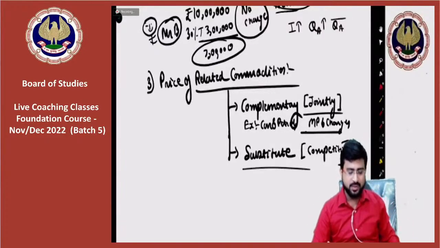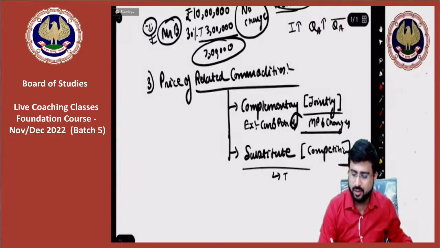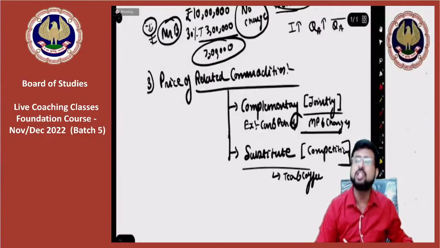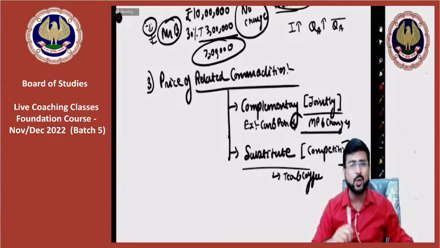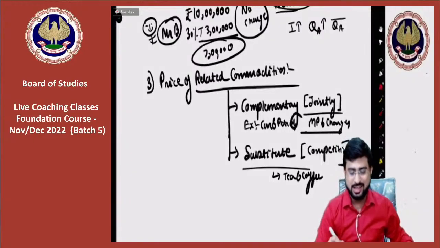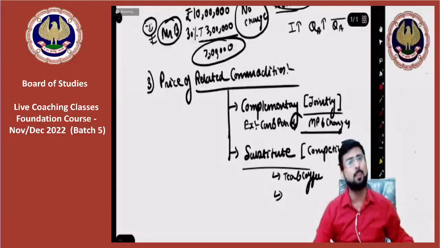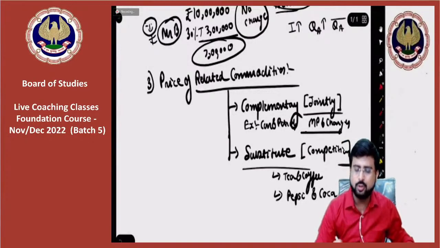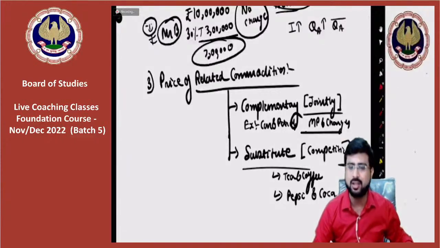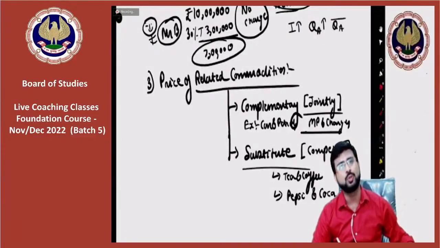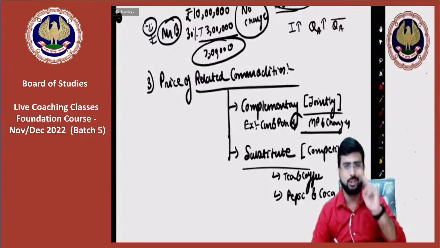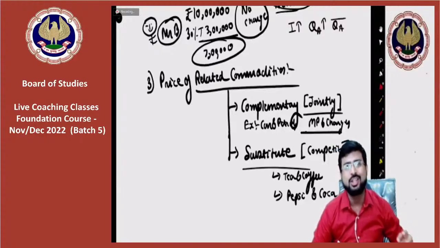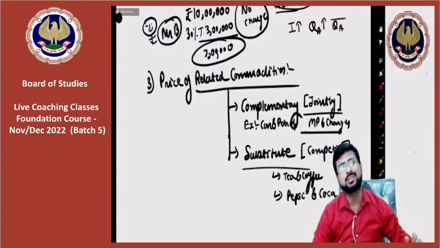Sir, what are substitute goods and what is substitute demand? I'll tell you. Guys, tea and coffee compete with one another. These are substitute goods. That is, you can use one or you can use the other. Where there is competition, you can use a product of Pepsi or a product of Coca-Cola. Basically, wherever there is competition, these are substitute goods. That is, you'll do either or.